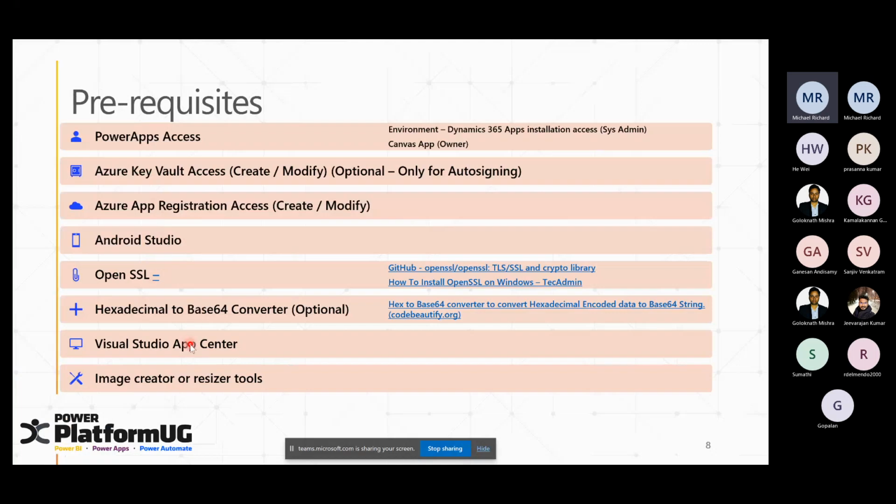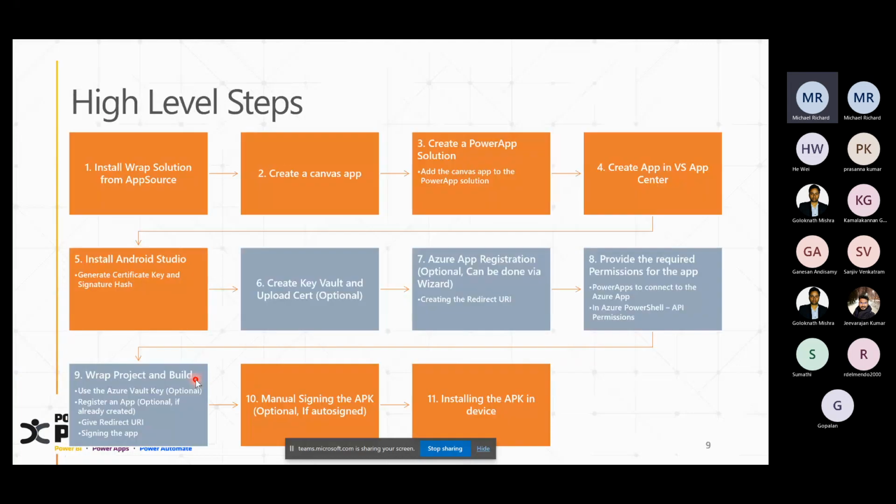You will need a Visual Studio App Center. Again, I'll tell you what it is required for and all those things. And obviously an image creator or a resizer tool, because the process or the wizard is very particular about the image size and all those things. Okay. And this is the high level step.